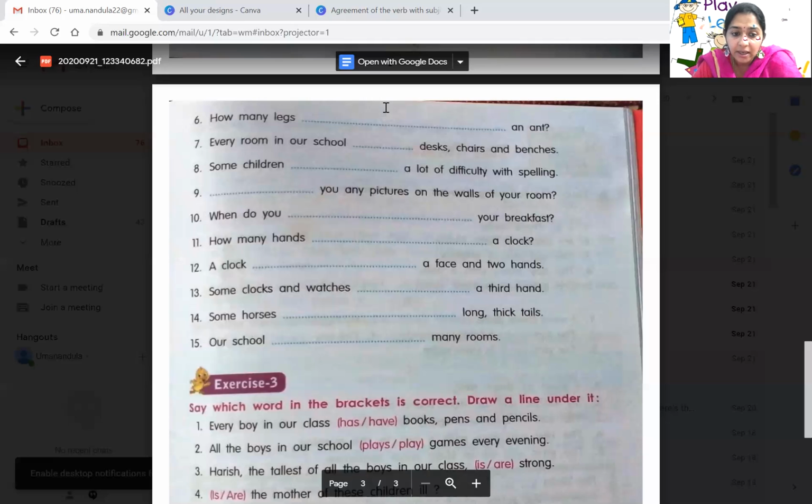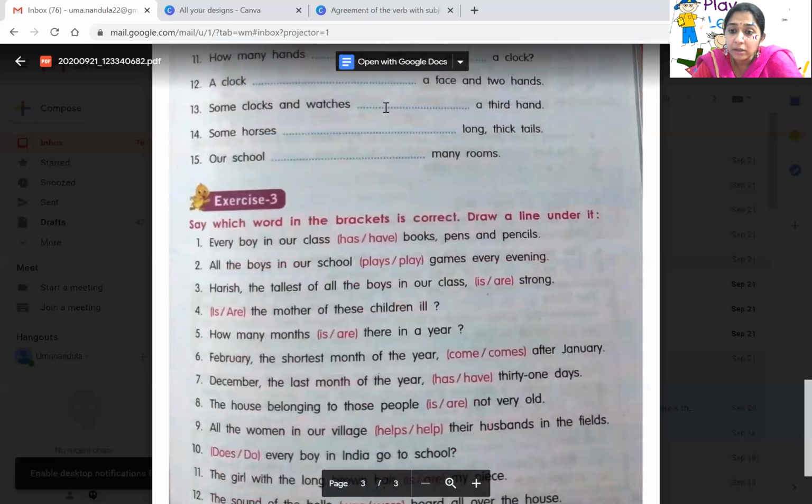Okay, children. 11th one, how many hands have a clock? Because we know that more than one hand it will be having. So definitely have. 13th one, some clocks and watches dash a third hand, have a third hand. 14th one, some horses dash long thick tails. Some horses have long thick tails. And 15th one, our school dash many rooms. Our school has many rooms.